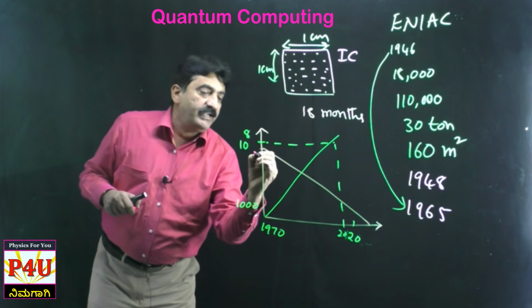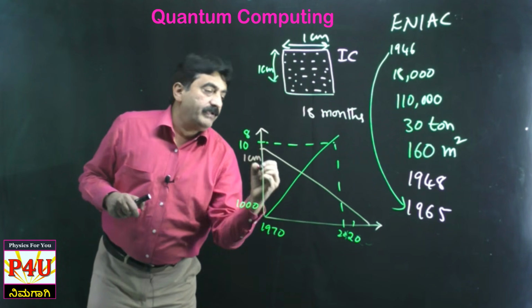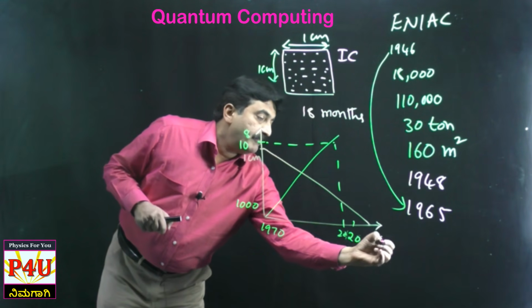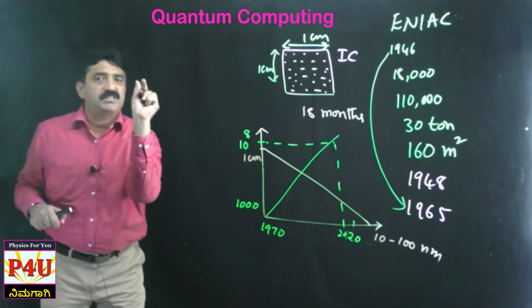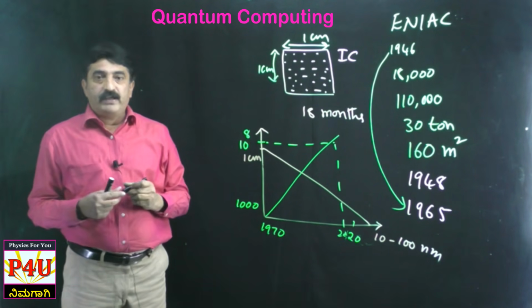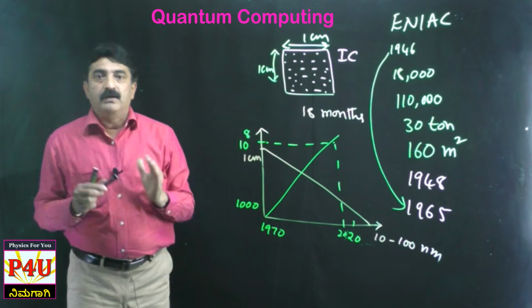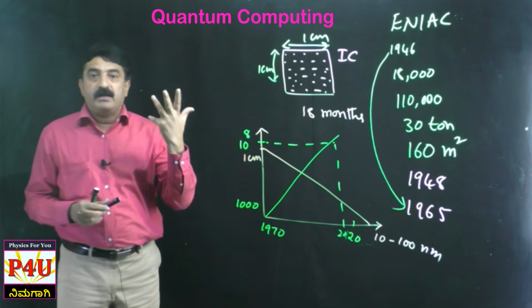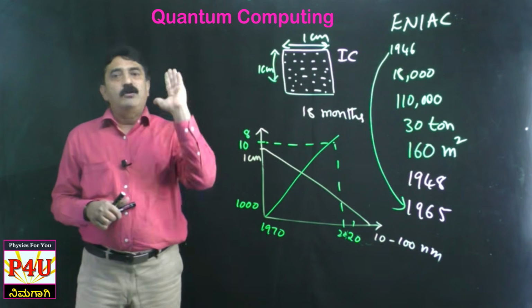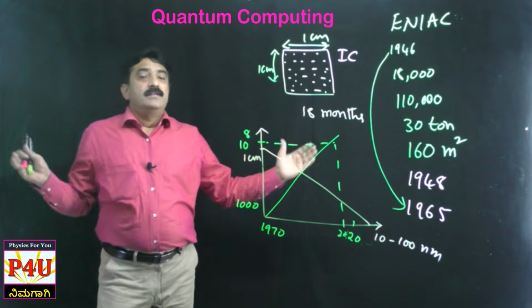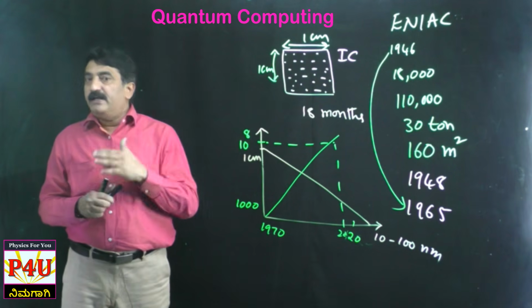In 1970 it was 1 centimeter. Today we have about 10 to 100 nanometer chips. Such a small chip we have. One thing you have to observe: size decreases, number increases. This is what Moore said.